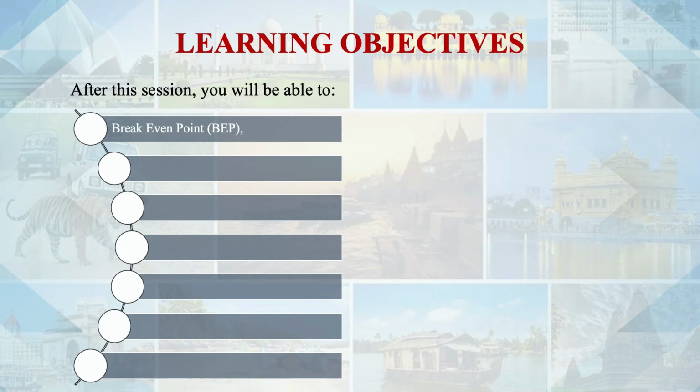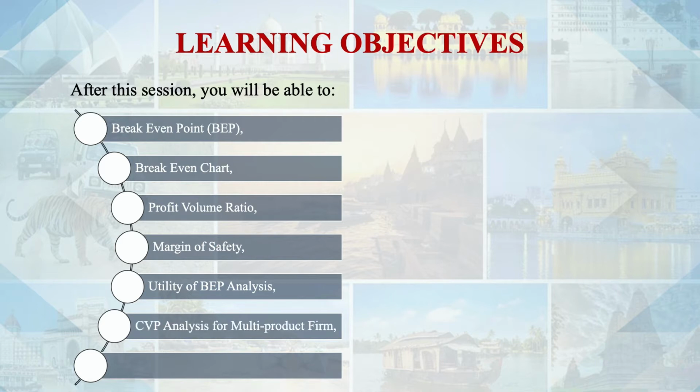Then the break-even chart, the same topic, the break-even point, we'll discuss with the help of a chart, profit volume ratio, margin of safety, utility of break-even point, and finally CVP analysis for multi-product firms, because no firm produces a single item. And finally we'll sum up the profitability analysis. So let's start with break-even analysis.